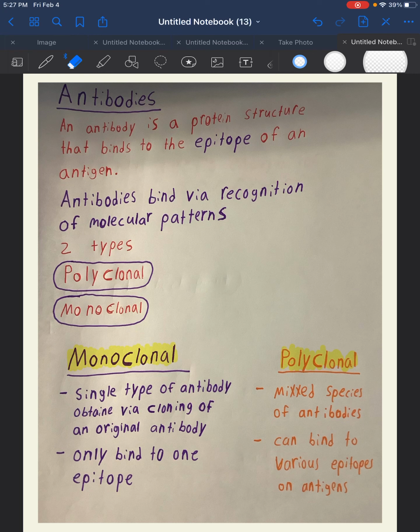Today we're going to be going over antibodies, and I'd like to produce some antibodies of my own to attach to biochemistry and neutralize that subject. However, we don't always get what we wish for. So, moving on, what exactly is an antibody?